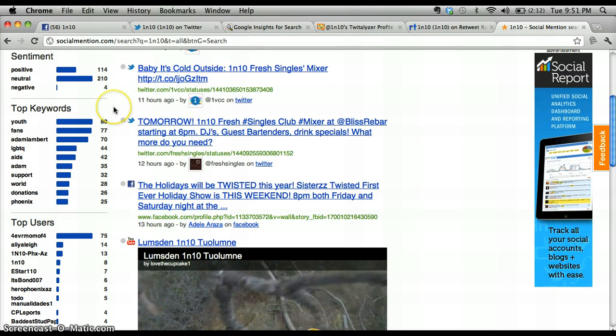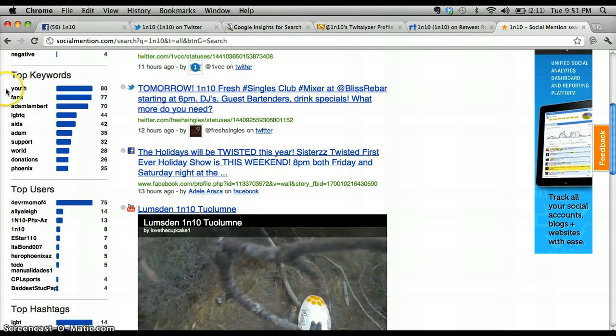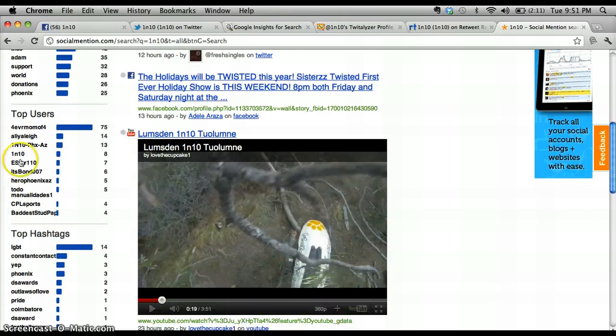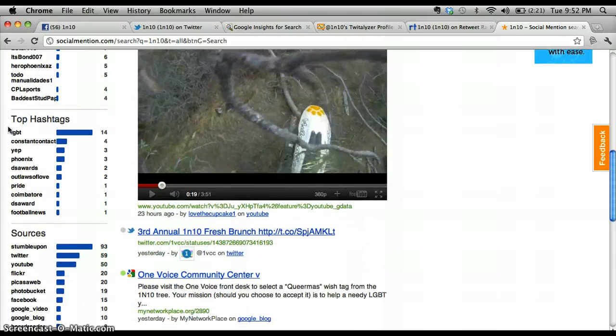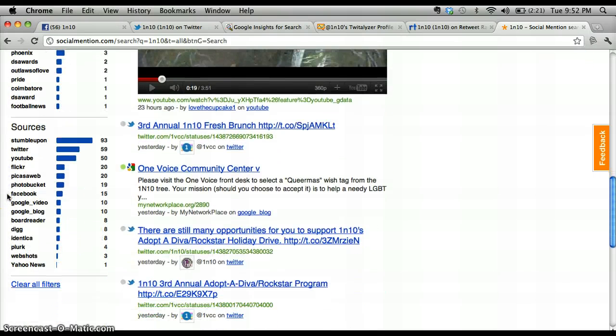This is where the important information is shown. It shows you sentiment, people having positive comments toward 1 in 10. It's great that the negative is very low, which is what you want, because you want to have a great image out in the world of the internet. Here are all your keywords and key users, which is extremely important to know: who's retweeting, who's liking the Facebook page, who are the people who are constantly out there speaking of 1 in 10. Here are the top hashtags and sources.